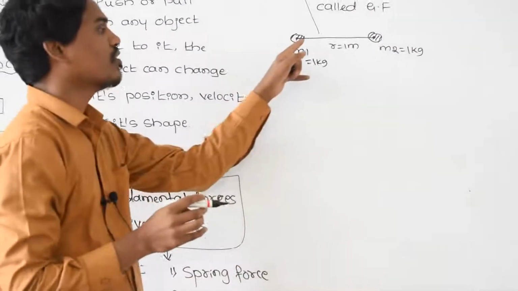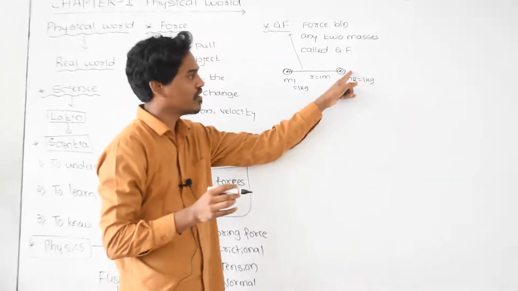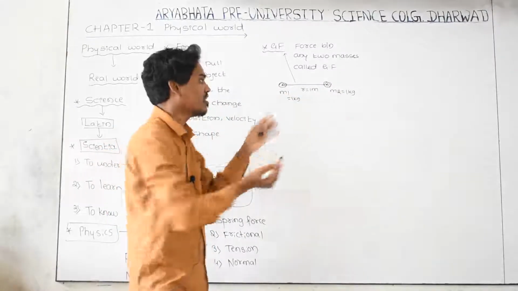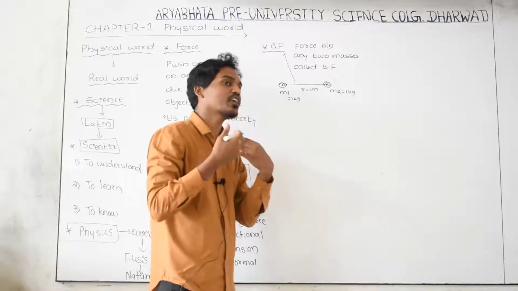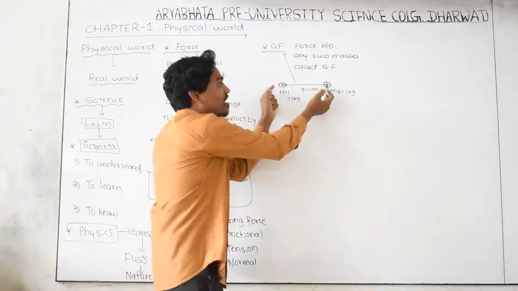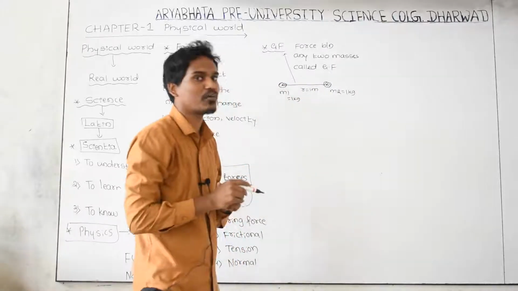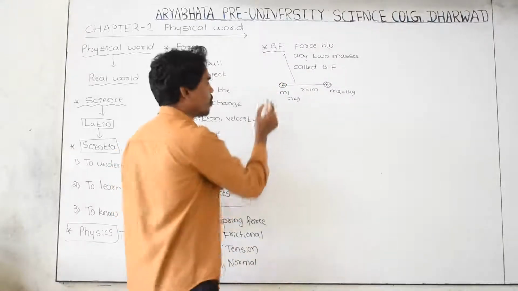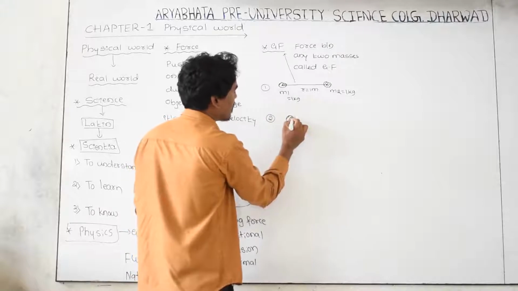If you keep two objects of mass 1 kg each at a separation of 1 meter, then after some years these two objects come in contact without any help. Why do they come in contact after some years? Because in between those two there is a force of attraction. That force of attraction is called the gravitational force.